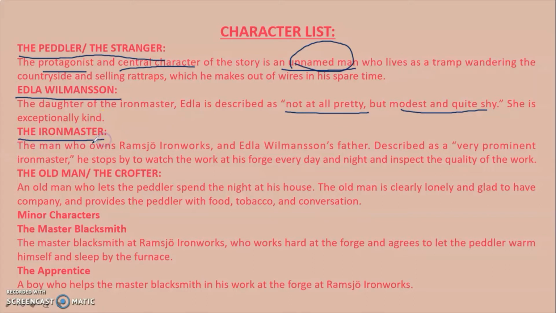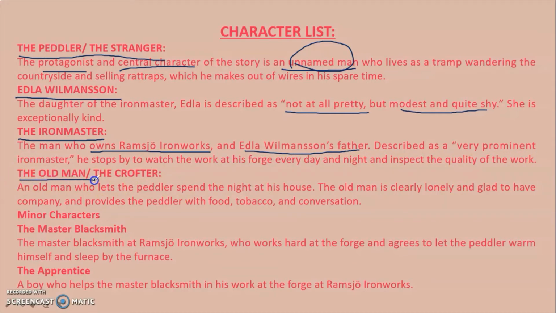Another important character is the Iron Master, who owns Ramsjo Iron Works, and he is Edla Williamson's father. He is described as a very prominent Iron Master, and he stops by to watch the work at his forge every day and night and inspect the quality of the work.